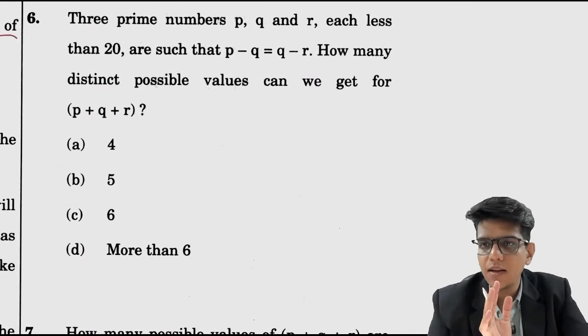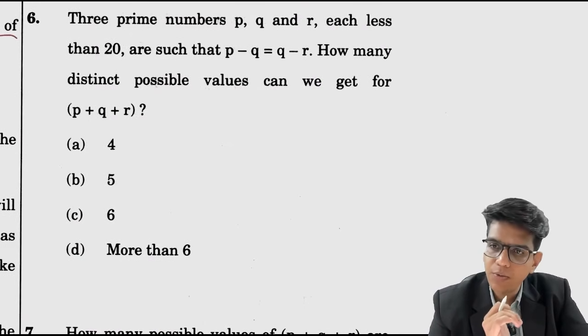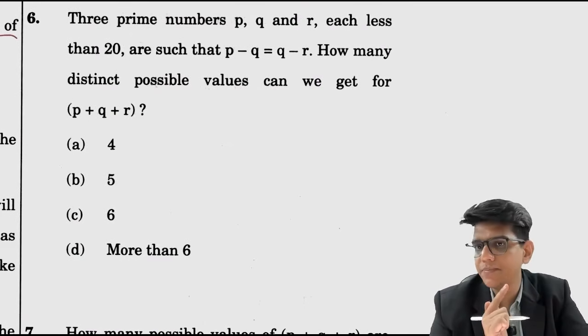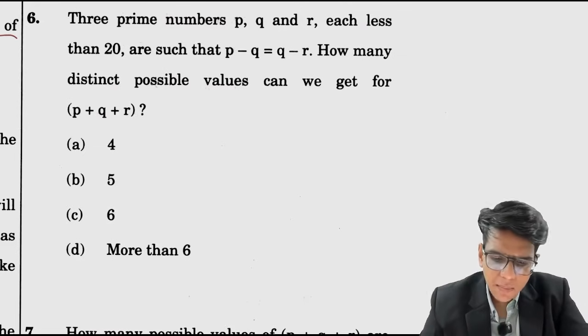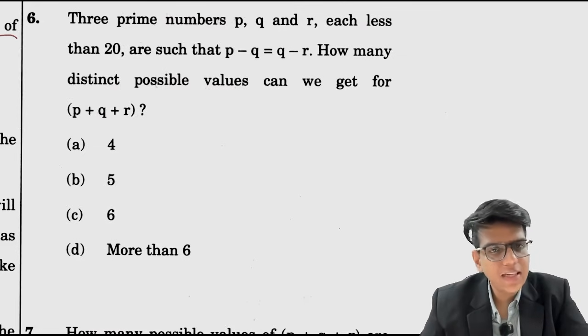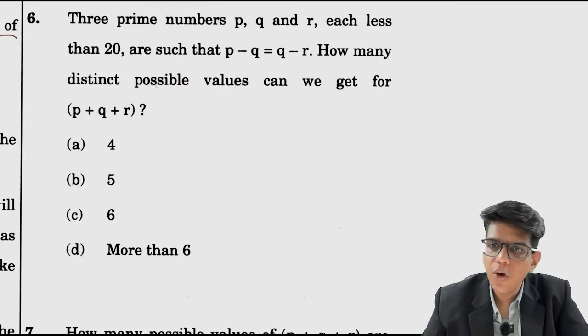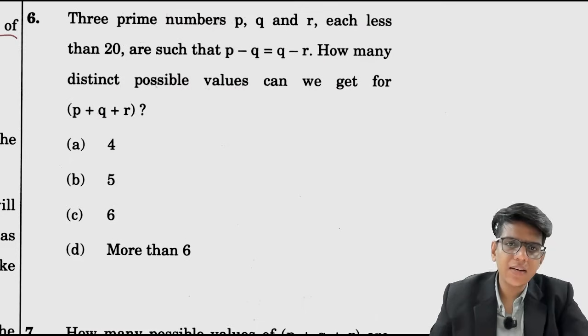Now here everyone is saying the answer is 4 and I think the answer is more than 6. दोनों हो सकता है. It depends. कैसे? 3 prime numbers p, q, r each less than 20 such that p minus q is equals to q minus r. They have not told you that p, q are distinct.